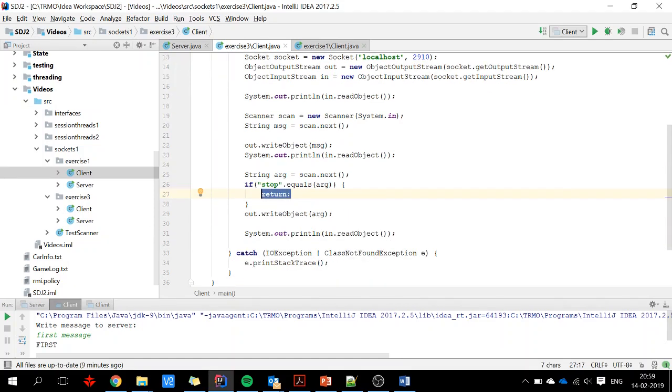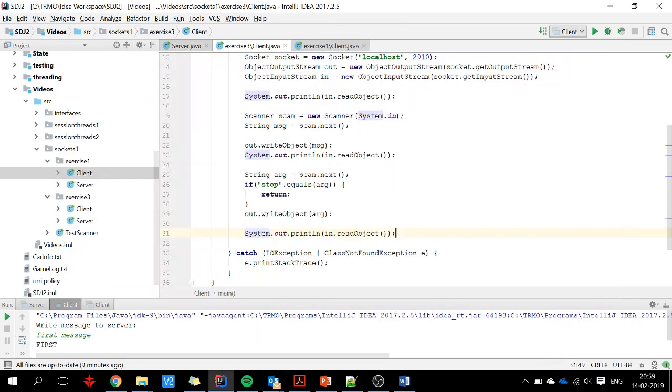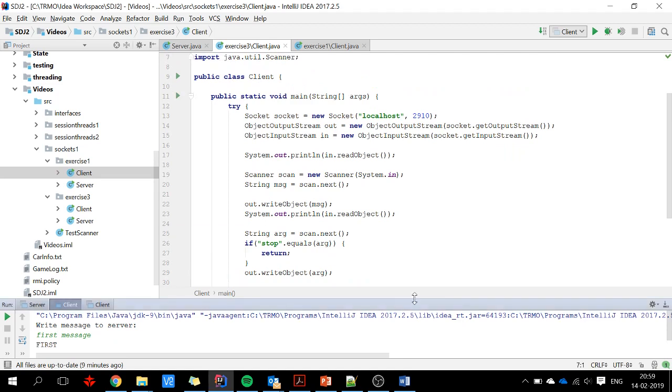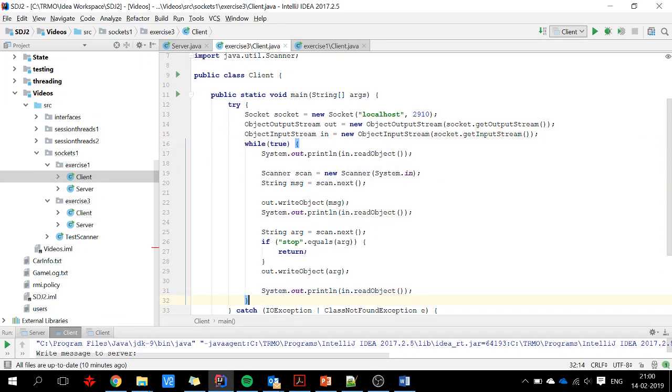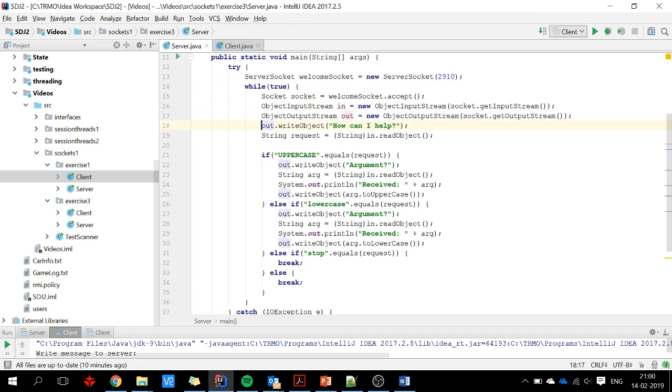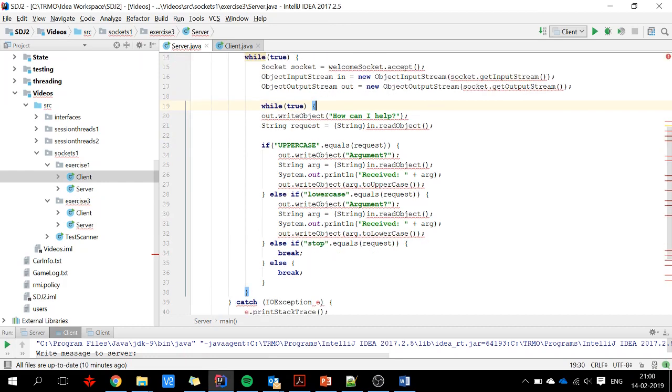So this will shut down the client. Okay, so I should be able to get the end result back and print it out. So just to play around with it a little bit more, we might do like this, while true, and put this inside. We'll see how that goes. And I do the same thing for the server, so the server will just help us over and over.